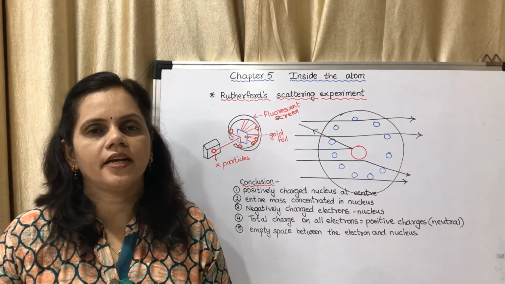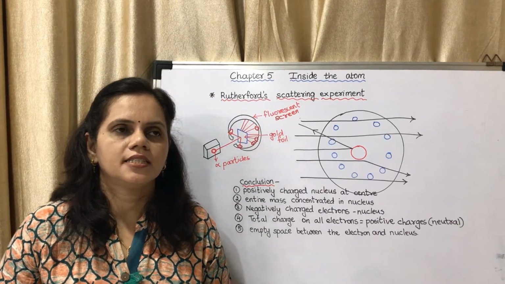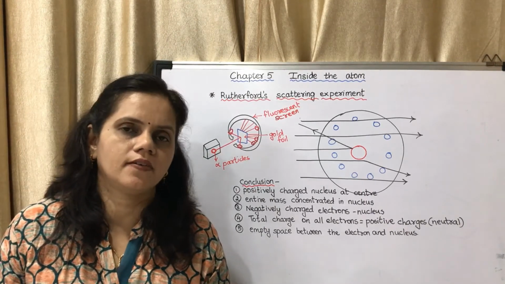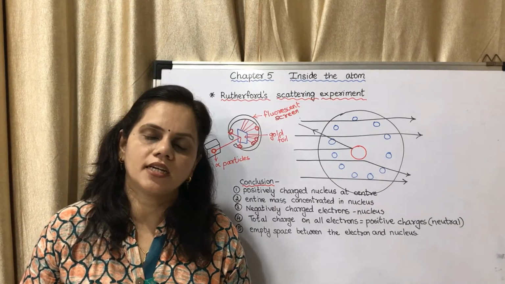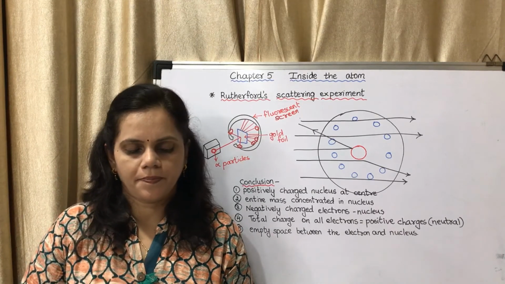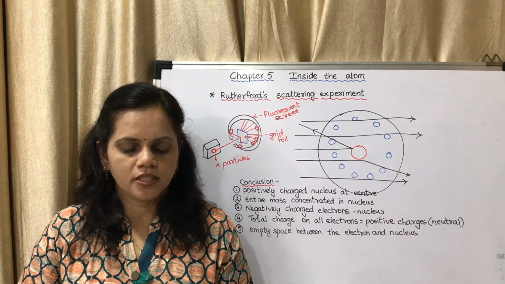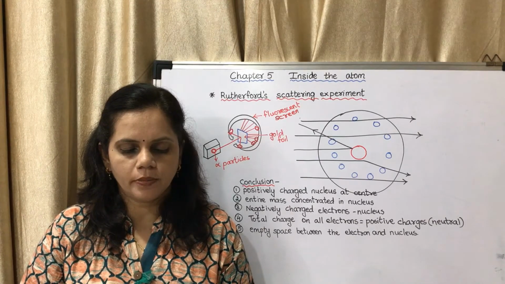So the answer is the discovery of electrons. J.J. Thomson was the scientist who discovered electrons, and till the discovery of electrons, it was understood that the atom is a small sphere. What is the difference between the solid atom in Dalton's atomic theory and Thomson's atomic model?